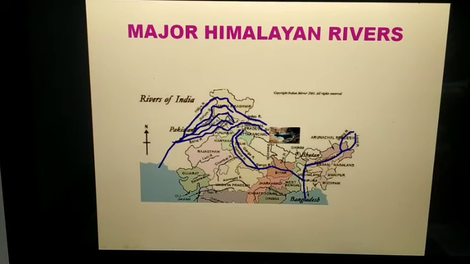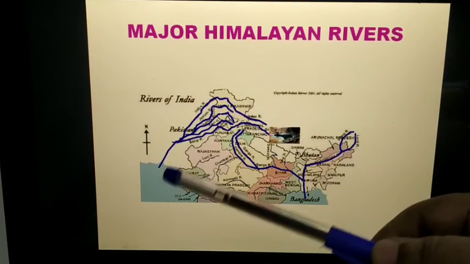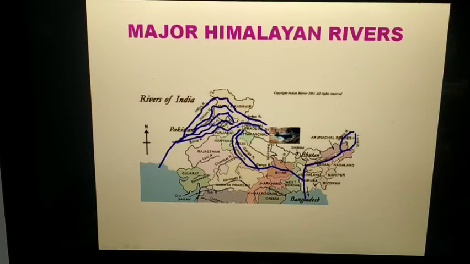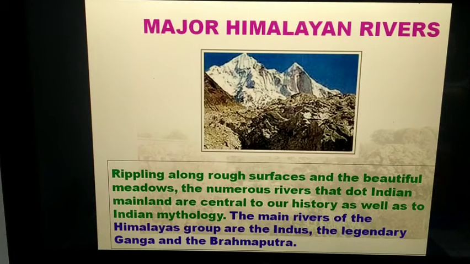Understood? Last class I told you the Himalaya extends from Jammu Kashmir to Arunachal Pradesh. So here we are studying the major Himalayan rivers, that is, rivers whose origin is from the Himalayas. Some are flowing towards the westward side, and some are flowing towards the eastward side.